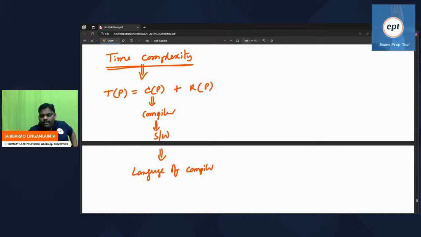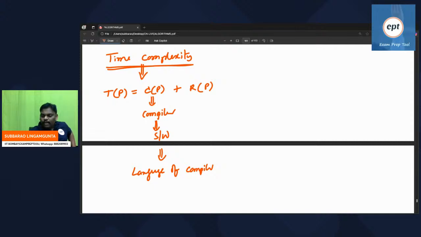So time complexity of any program is based on compile time plus run time. Compile time is based on the compiler, which is a software, which is a program. In which language is it written? If that language is very slow, compile time is more. If that language is very fast, compile time is very less.